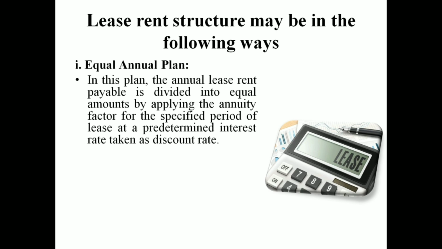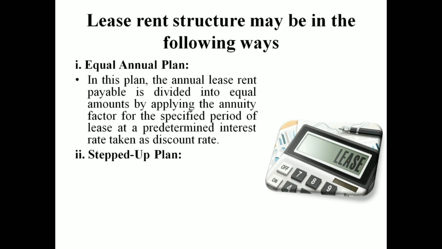Here the amount is divided into equal installments, applying the annuity factor for a specific period of lease at a predetermined interest rate, which is taken as a discount rate.